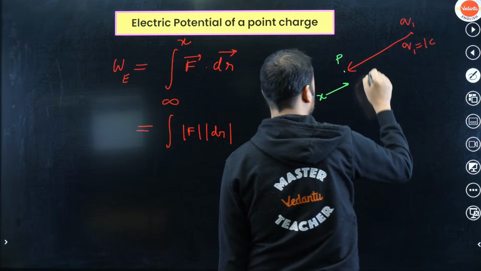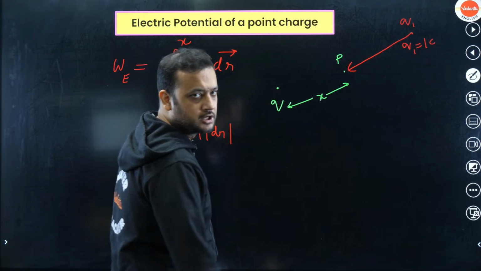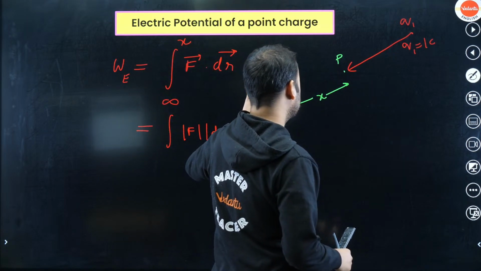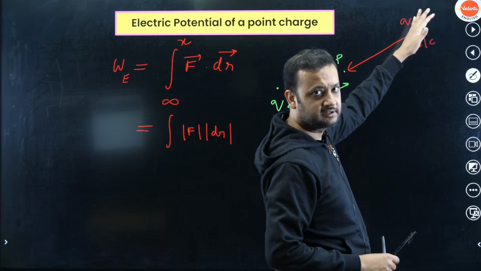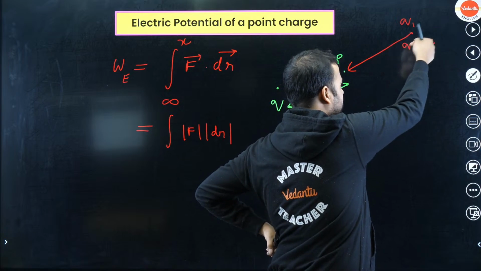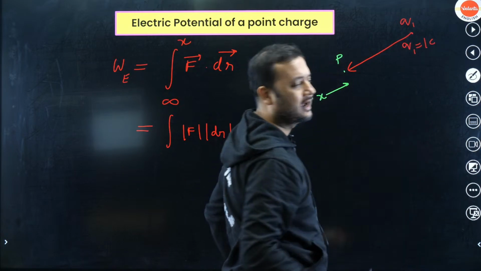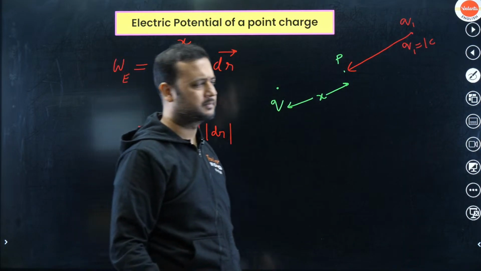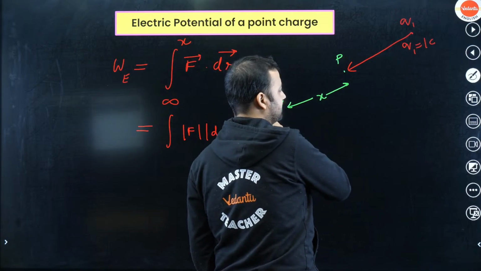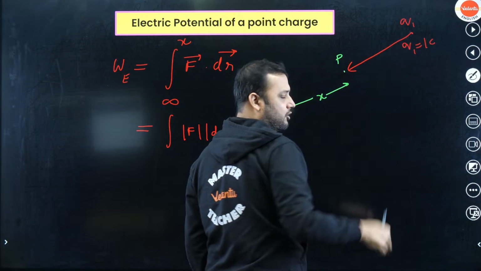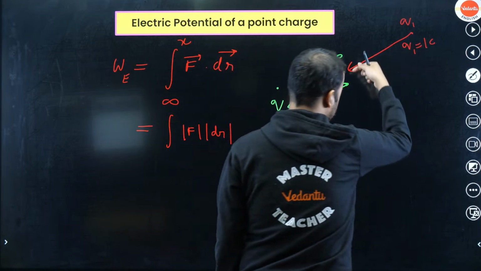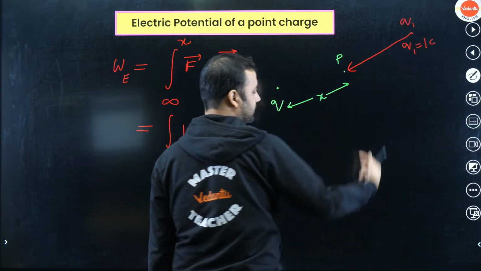If you think carefully, this charge is applying the force in the outward direction. So that means this person is applying the force in the opposite direction, and dr is also in this direction, right?